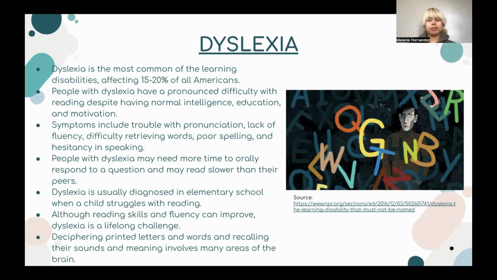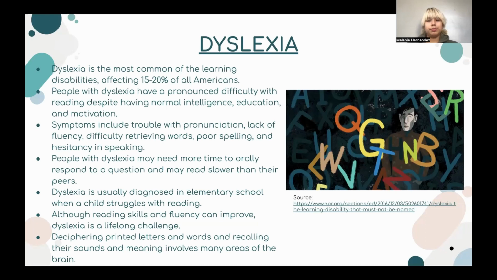People who have dyslexia may have trouble with pronunciation, lack of fluency, difficulty retrieving words, poor spelling, and hesitancy in speaking. People with dyslexia may need more time to orally respond to a question and may read slower than their peers. Dyslexia is usually diagnosed in elementary school when a child struggles with reading. Although reading skills and fluency can improve, dyslexia is a lifelong challenge.